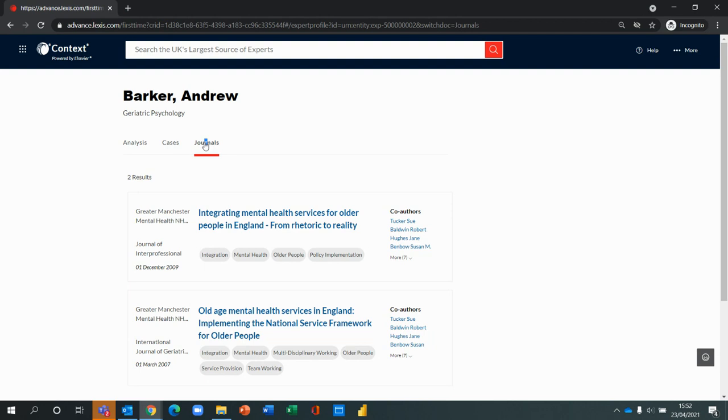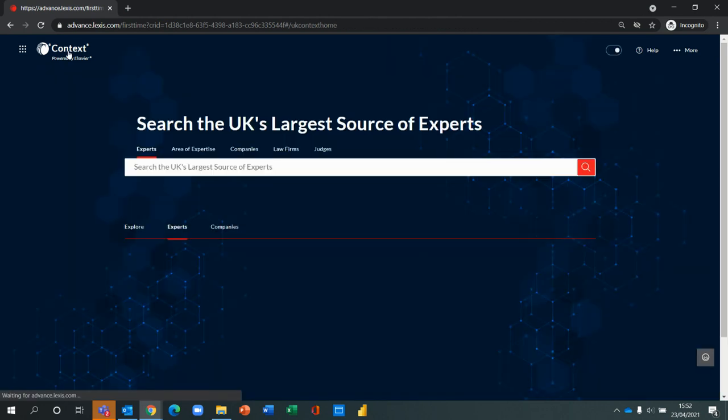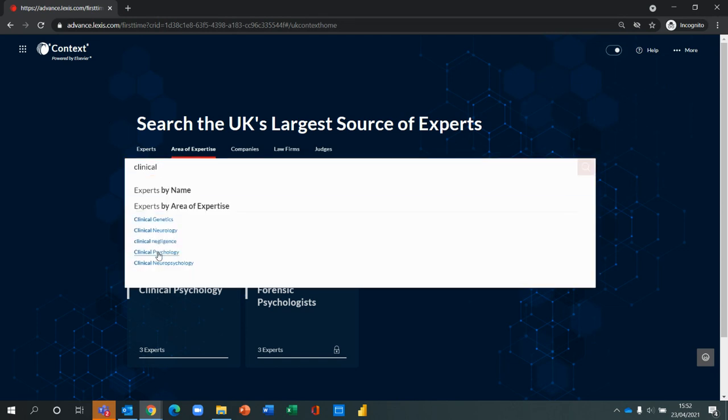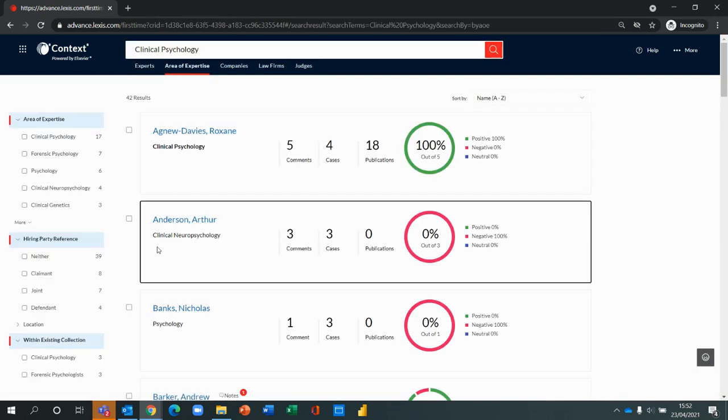And then lastly, I just wanted to show you the Collections feature, which is accessible from the search page. So Collections is essentially a mini directory of pre-vetted and reliable experts that can be used to make recovering a shortlist or sharing with colleagues easier. So if we do that same search as we did at the beginning, so clinical psychology, again, click into it.